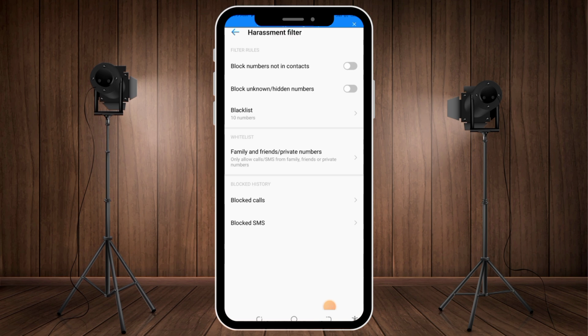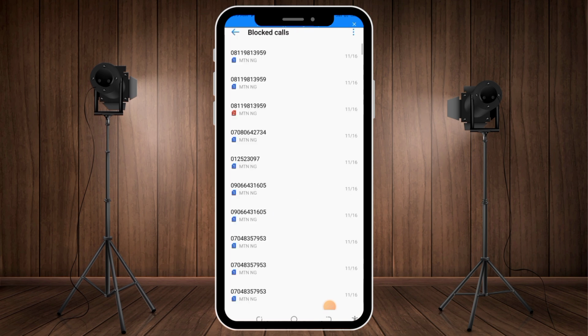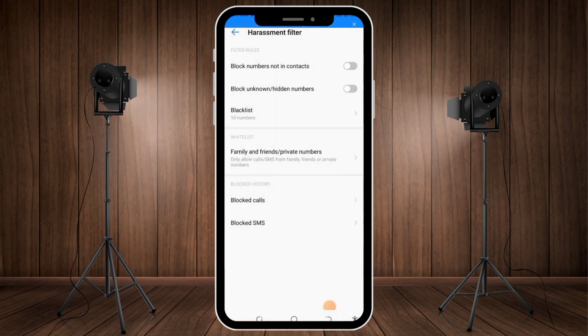It's not the one where you go and start blocking people's numbers. This one is different from what I'm about to show you, and that's why you need to pay attention and see where I'm going to touch. Just make sure you pay close attention to this tutorial. Now I'm going to touch this place that says call. I'm going to touch this place that says block number not in contact. Okay guys, this is it. Block number not in contact.